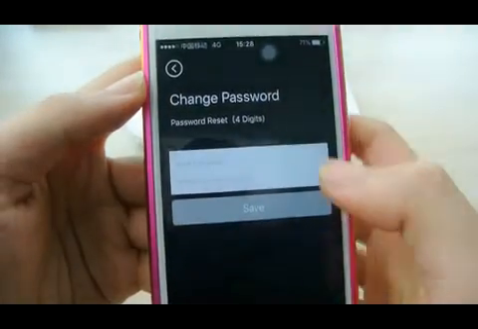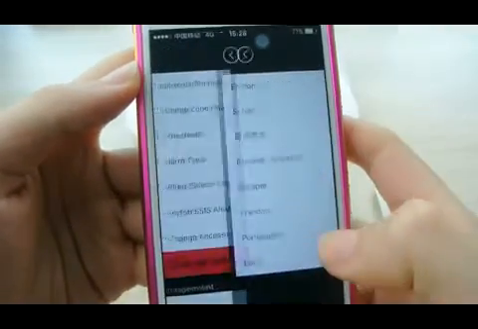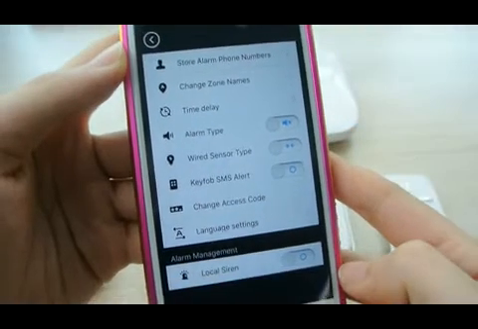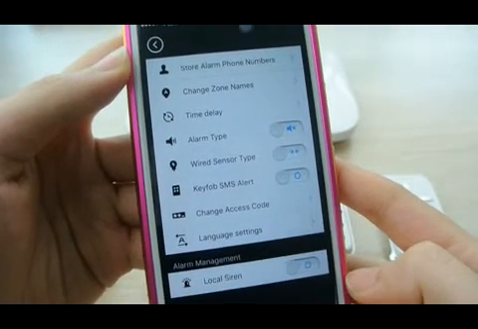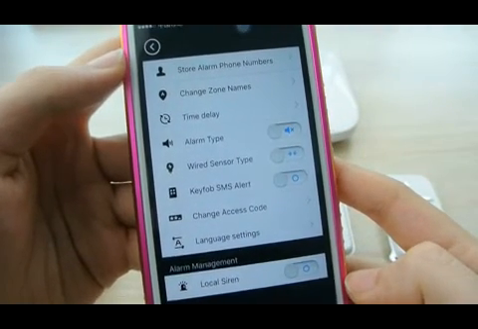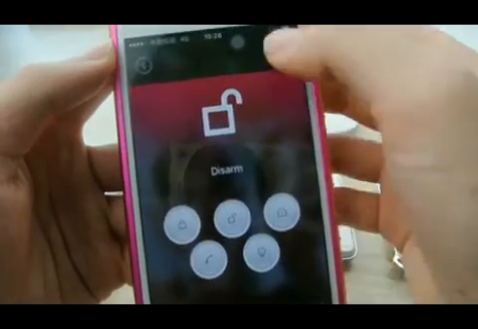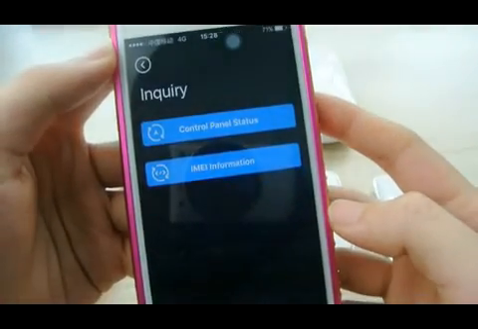Change your password. Change your languages. Local siren management means when someone breaks in your house, you could deter the intruders by alarming the system. You can also check your control panel state and IMEI number here.